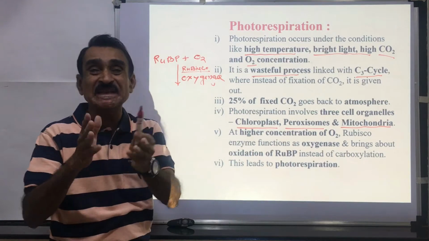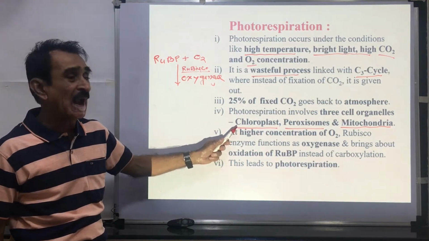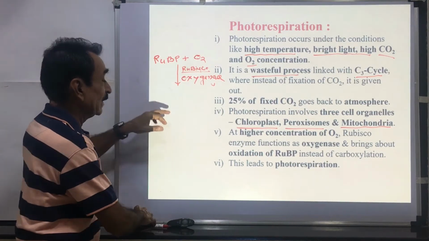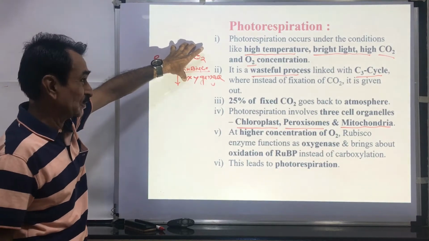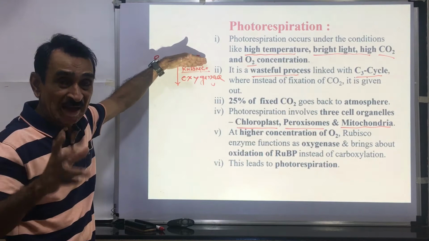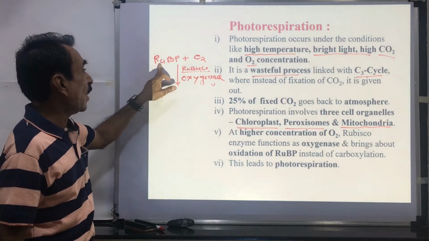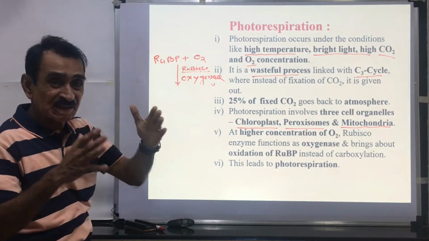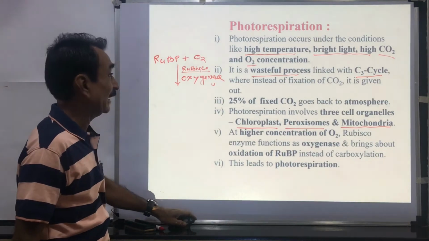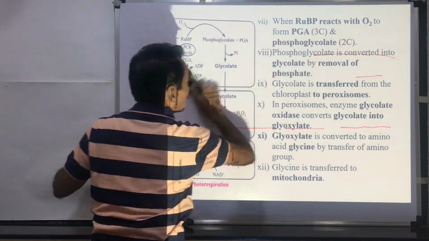Photorespiration involves three cell organelles: the chloroplast, peroxisomes, and mitochondria. In the initial stage, when there is a higher concentration of oxygen, this Rubisco enzyme, instead of functioning as carboxylase, functions as oxygenase. Means there is oxidation of RUBP and some other products are produced. This leads to photorespiration. Then we shall see how this process operates.